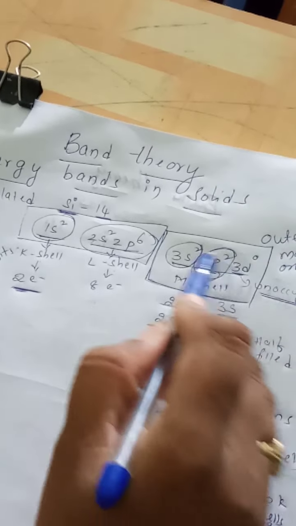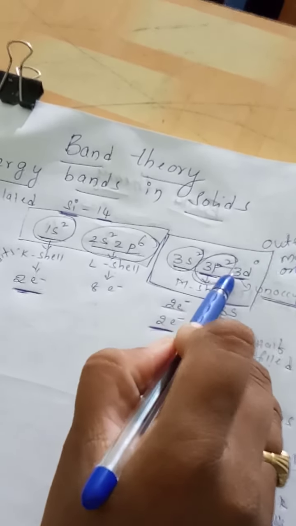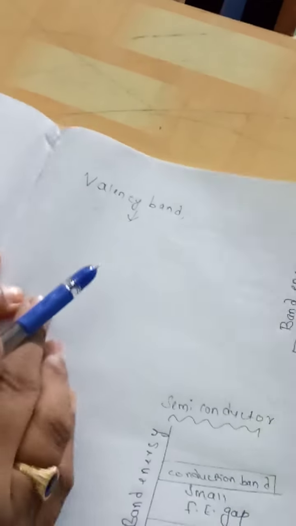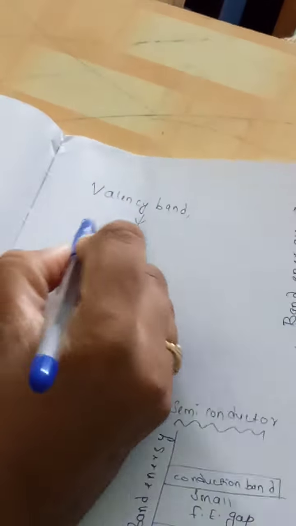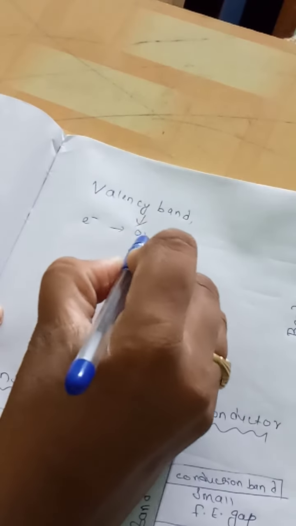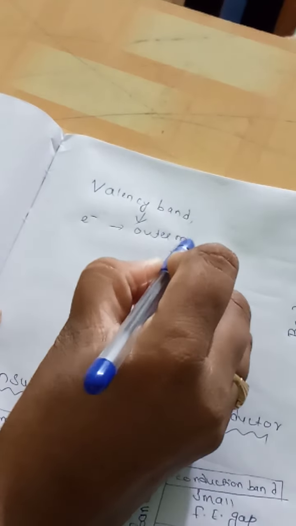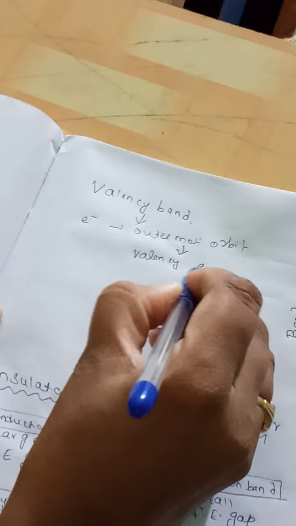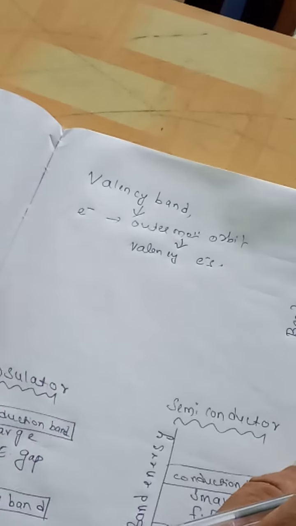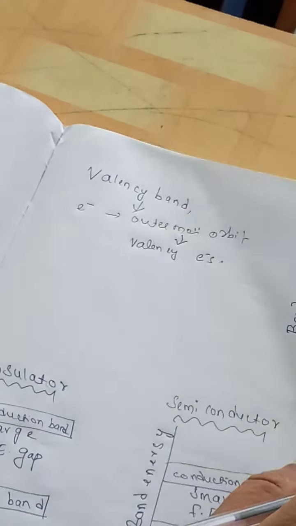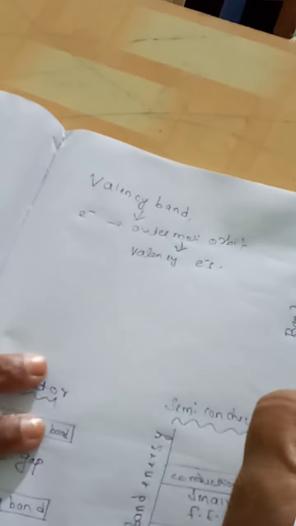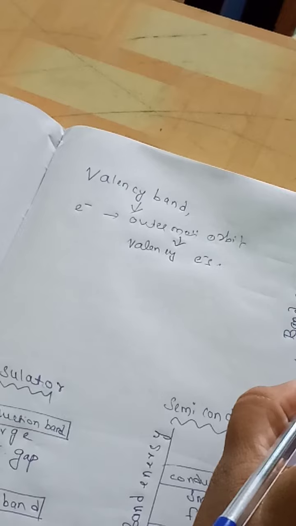The electrons present in the outermost orbit we call it as valency electrons, right? Now the band occupied by these valency electrons we call it as valency band.